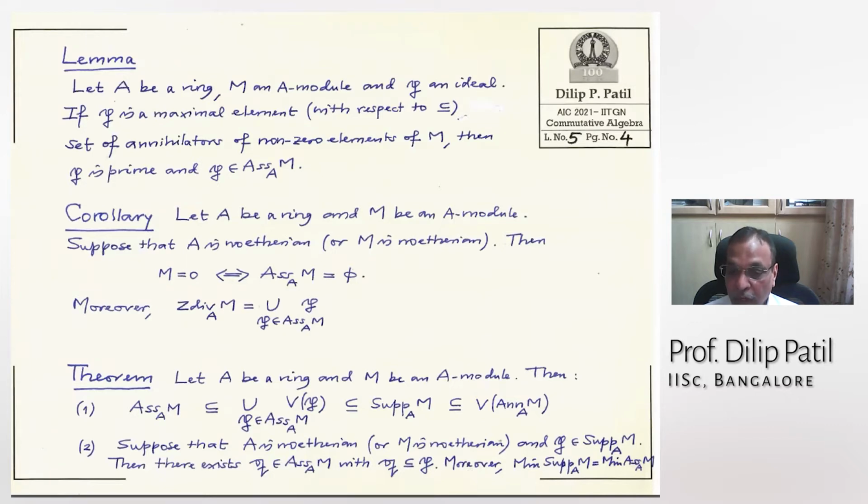And moreover, if you look at the support and the associated primes, their minimal elements are the same. This will follow from these two. So this is a very important statement. We keep using it again and again: associated primes and support have the same minimal primes.